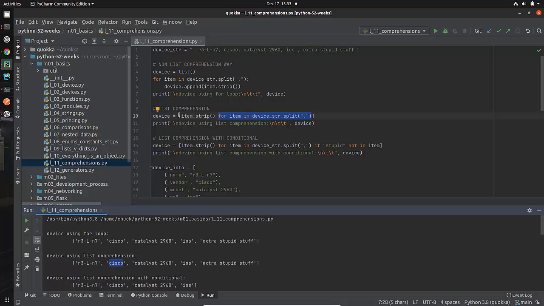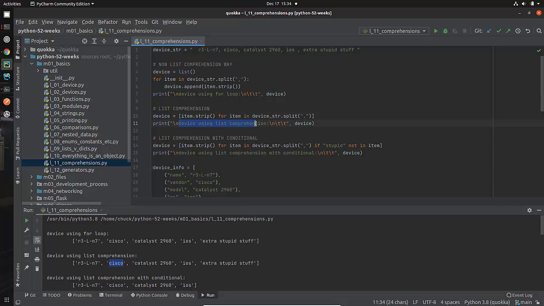And then the enclosing square brackets are saying, okay, as you go through this, I want you to be creating for me a list. The first time through is going to be the first item. The second time through is going to be the second item. The third time through is the third item, etc. I have 1, 2, 3, 4, 5 different items. And so it's going to end up creating a list at the end of this statement anyway. Device is going to be a list, and it's going to have 5 items in it.